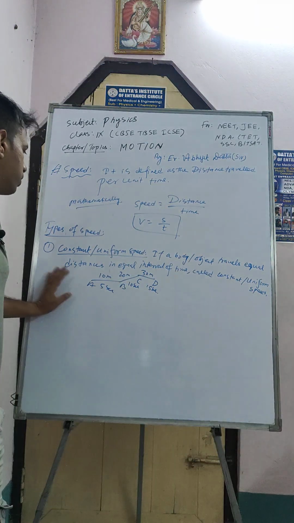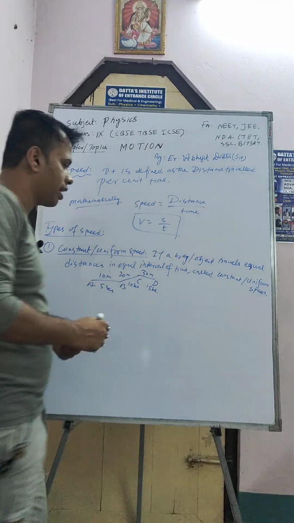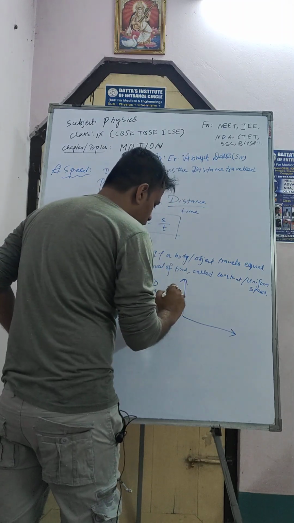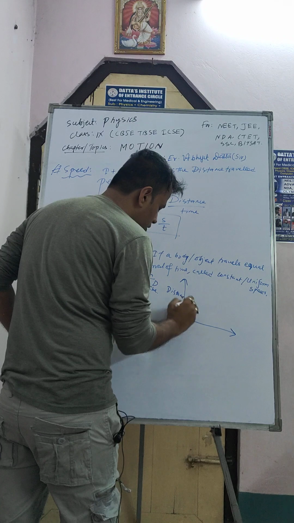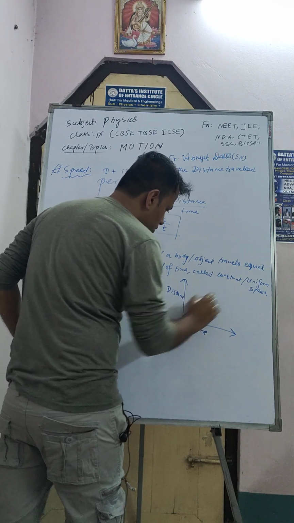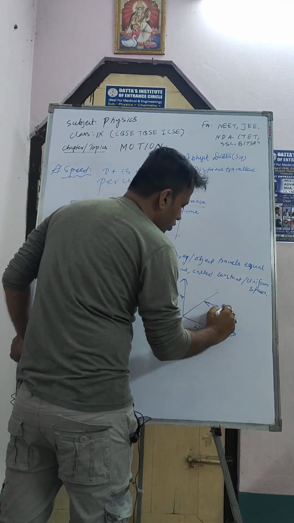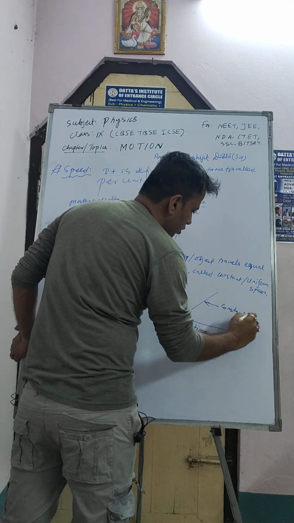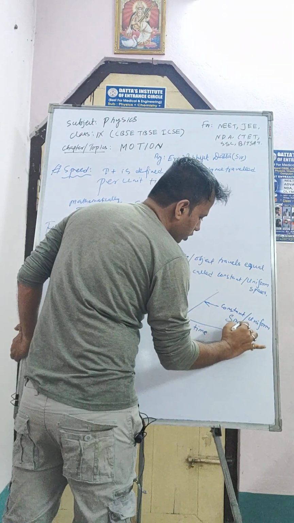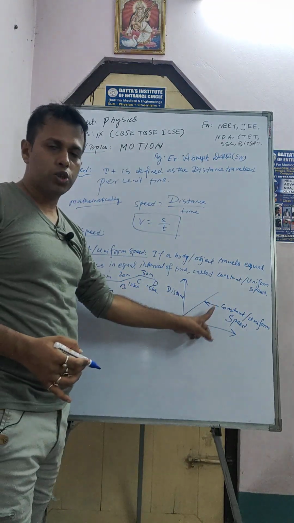This type of speed is known as constant or uniform speed, and graphically you can represent it this way. Suppose this is distance and this is time. So the graph will be this one, and this graph will represent constant or uniform speed. Got my point?